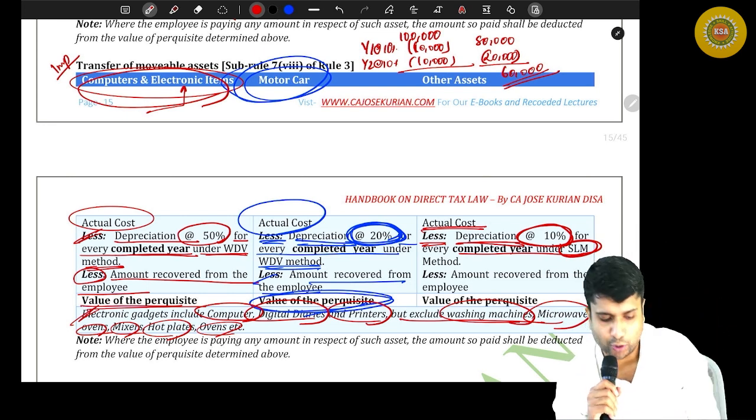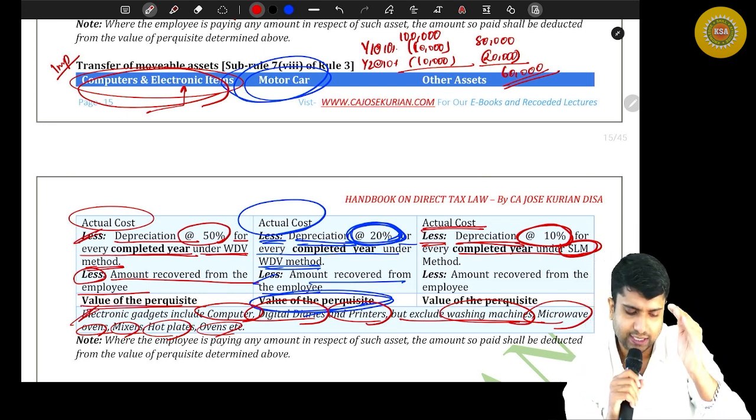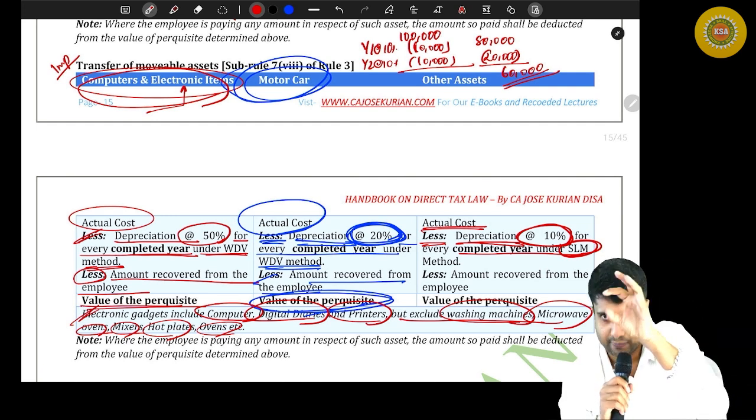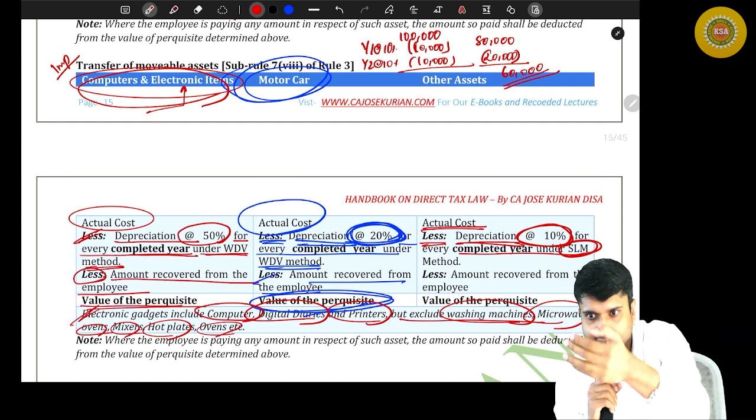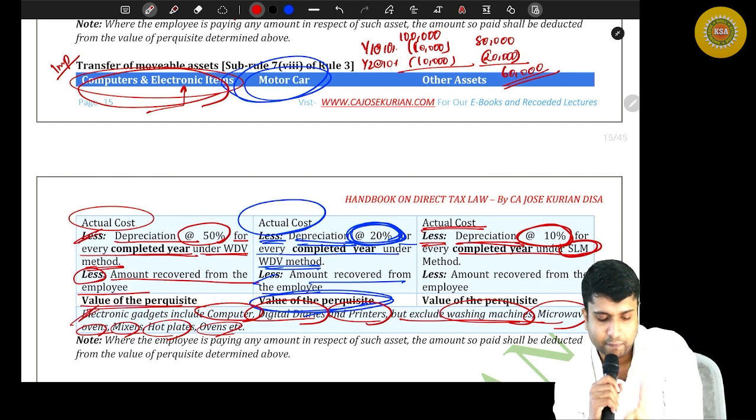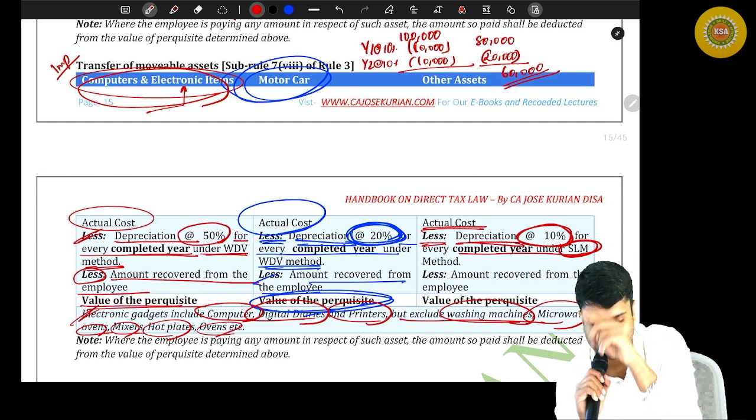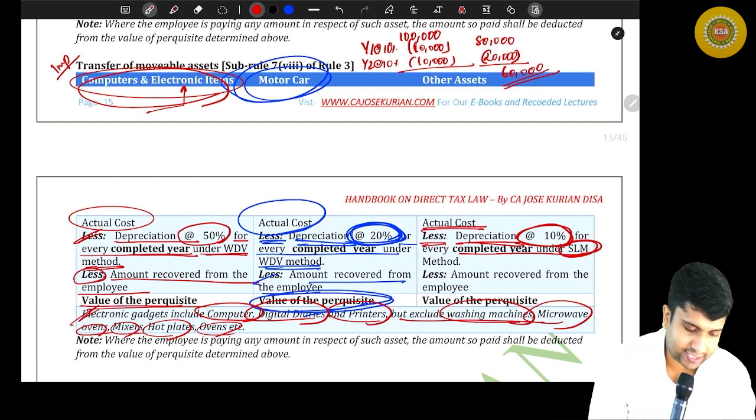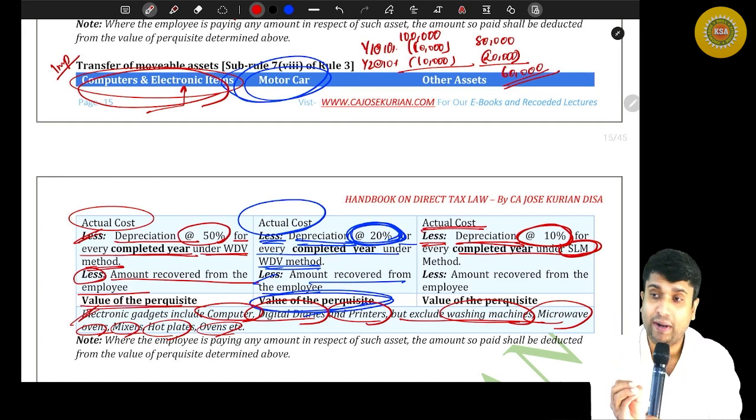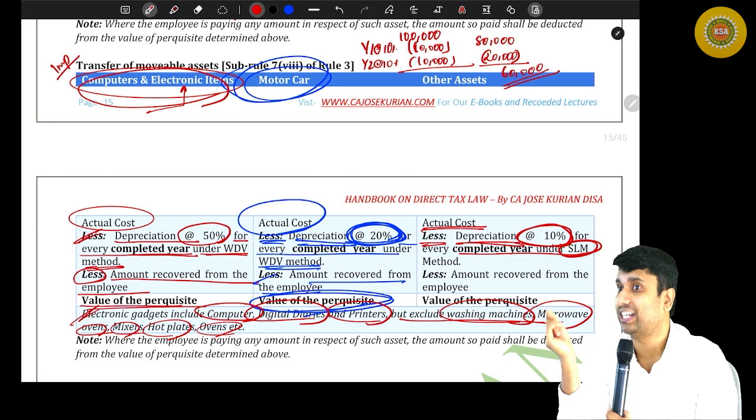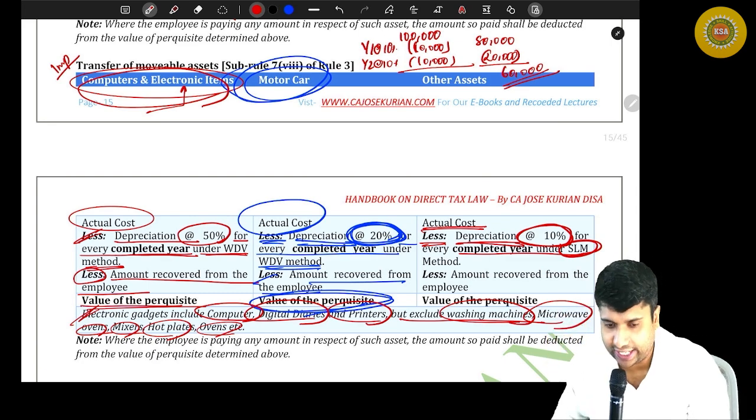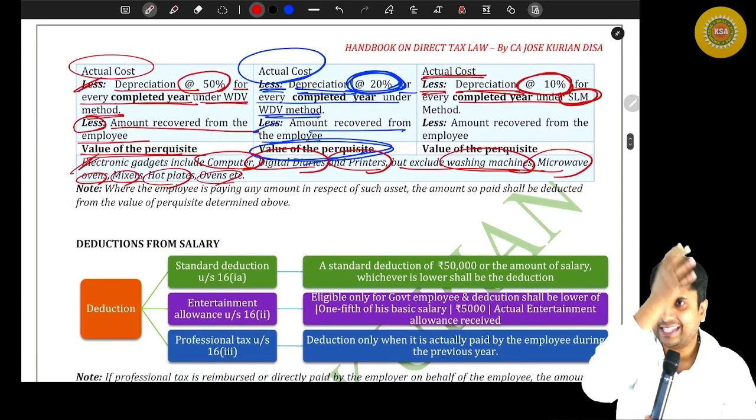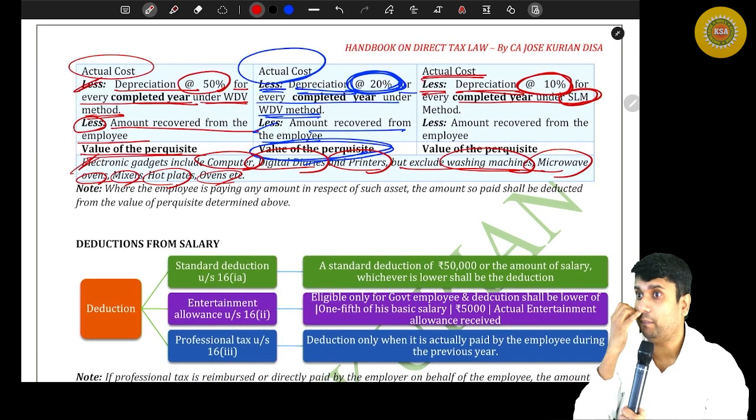And how about the motor car? Actual cost minus depreciation at 20% for every completed year, less amount recovered. What about the other assets? Actual cost minus depreciation at 10% under SLM method, and you deduct the recovery. This is how you value the perquisite, that is transfer of movable assets. This is the ownership, not usage. Are you with me? So by that, the important perquisites valuation is completed,